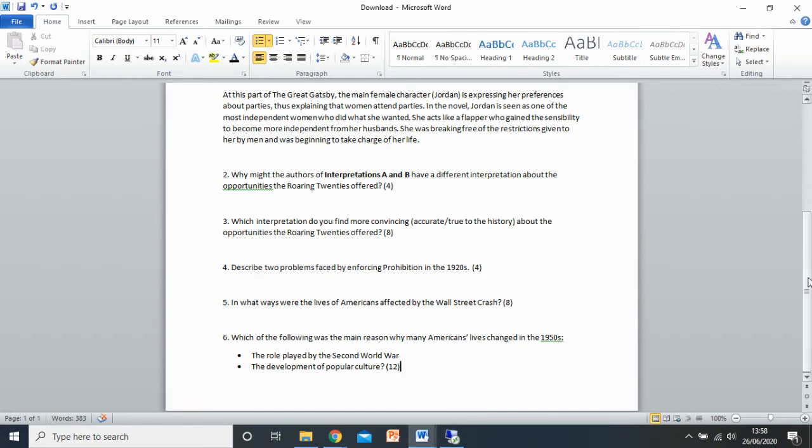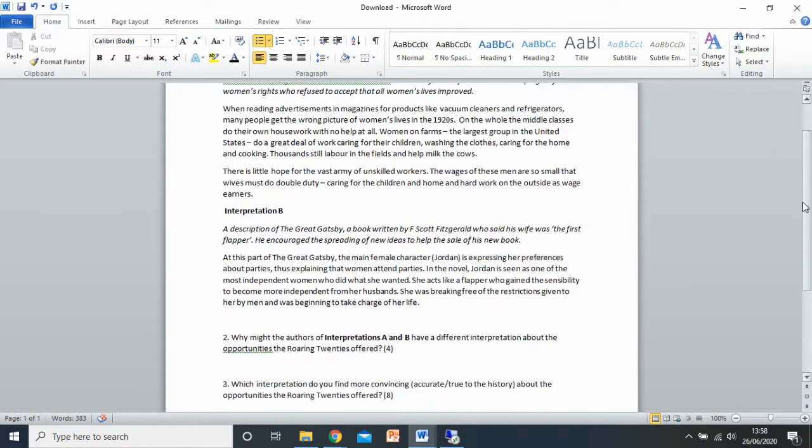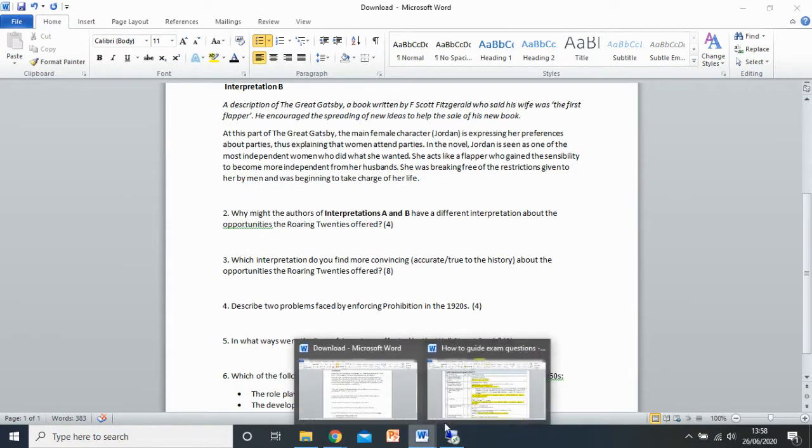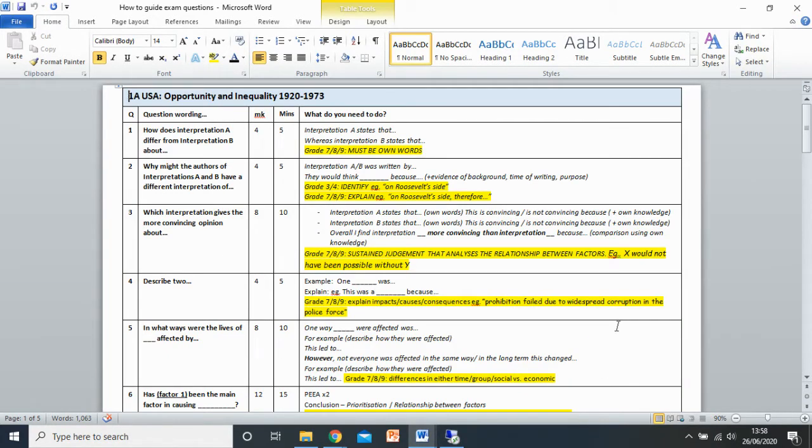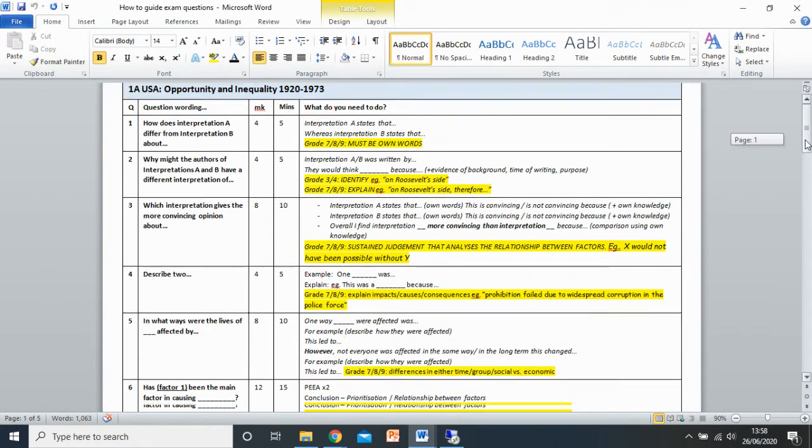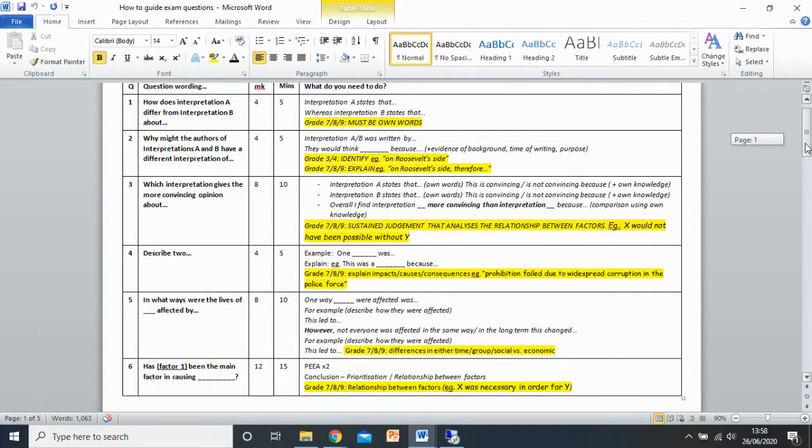So that's a brief overview of what you need to do for each of the six questions. What I'll save on Show My Homework for you as well is this document. Okay, it's currently 4 pages. I'm going to save it as 1. You just need this one here, which gives you some sentence starters. It gives you some tips about what you need to do if you're aiming for a 7, 8, 9 grade, the top levels, but it also gives you some support about middle grades as well. So use that to help you. I will make sure that's saved up there for you as well.